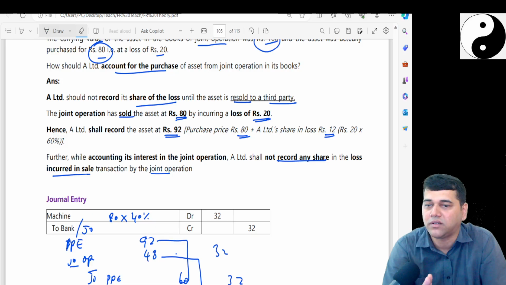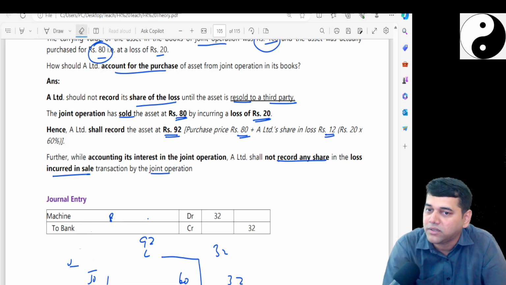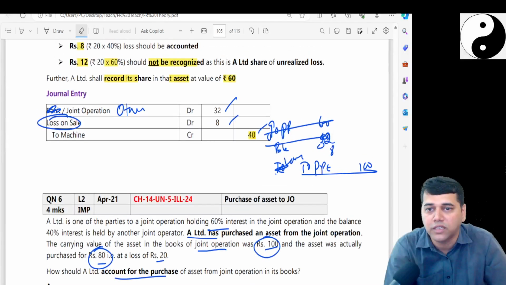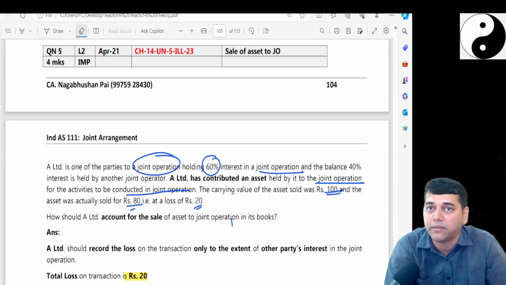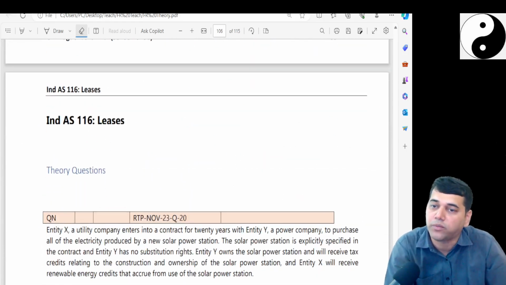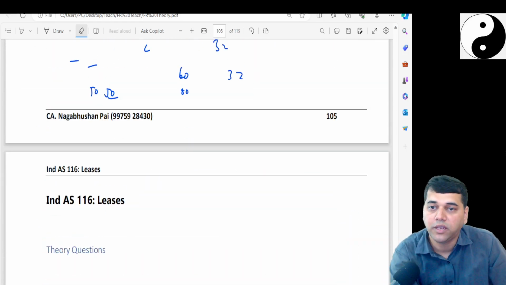Anyhow, it is not required to go that much deeper. So you are clear about this, no? The possibilities are very low, because till now these questions have not come in the exam. It is just to show that, if it does come, it may come for 4 marks. So with this, the theory part is complete.